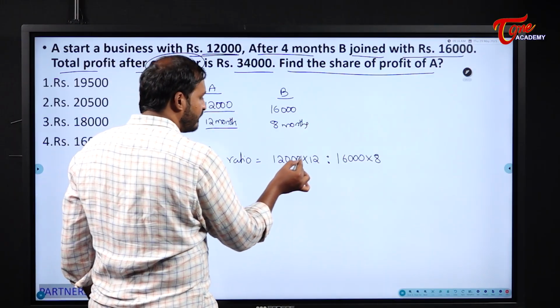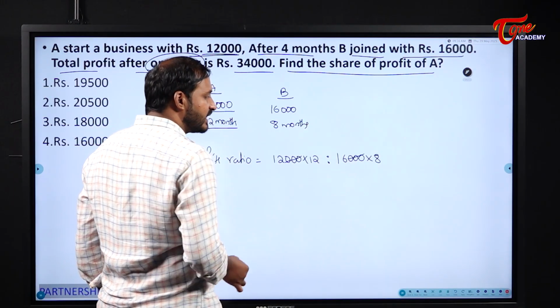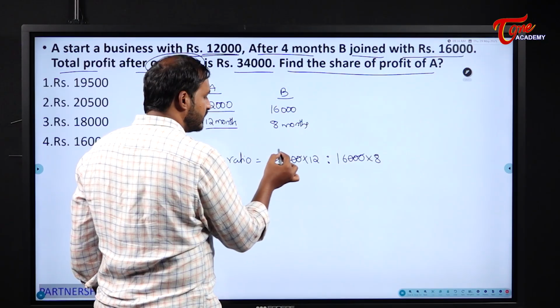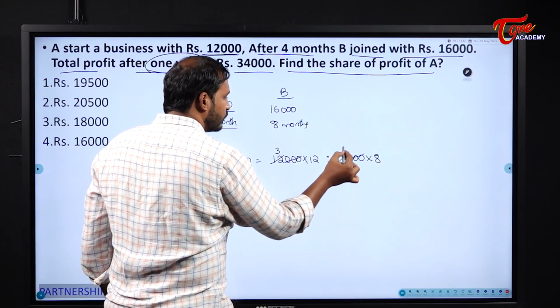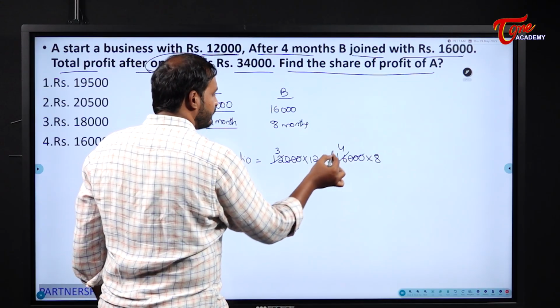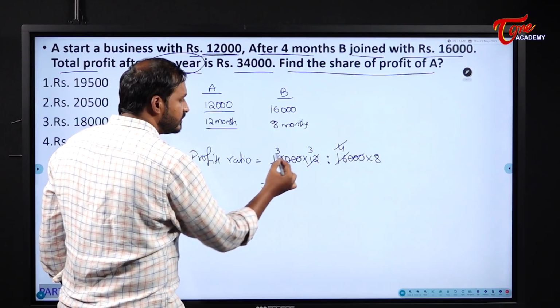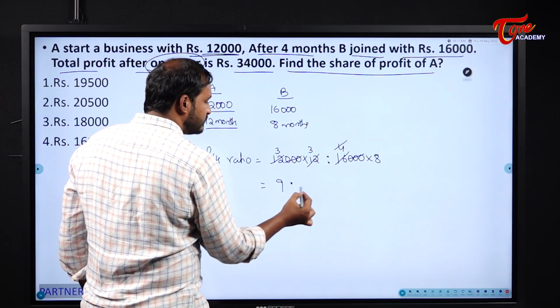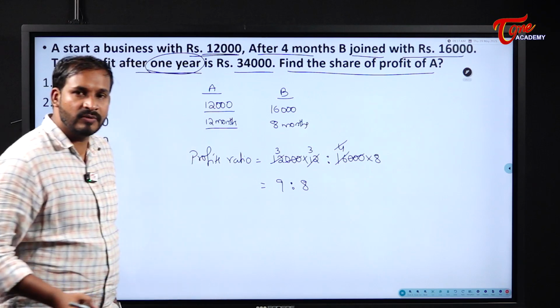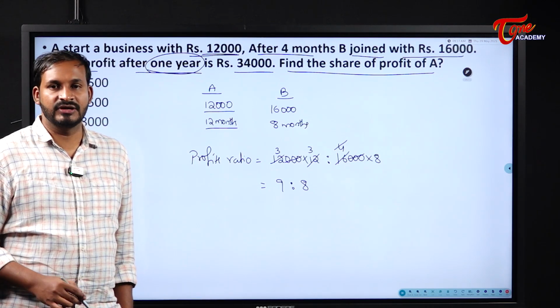So now what will happen here? 3 zeros will get cancelled and we will have 4 3s are 12, 4 4s are 16. Next, 4 1s are 4, 4 3s are 12. So overall what does it become now? 3 3s are 9 is to 8. That means the profits ratio is 9 is to 8.